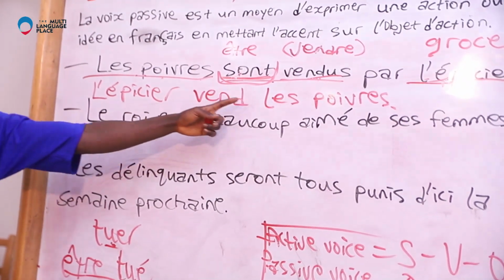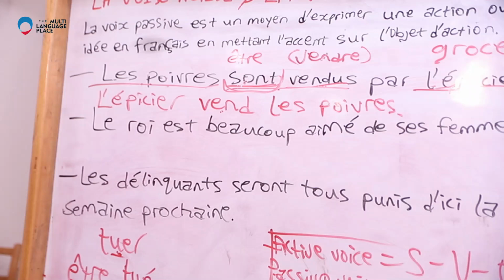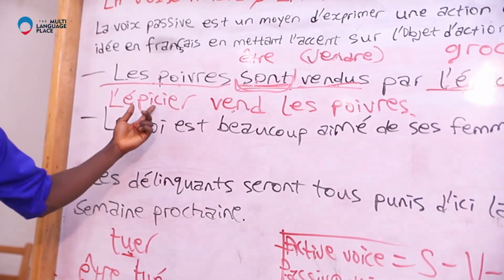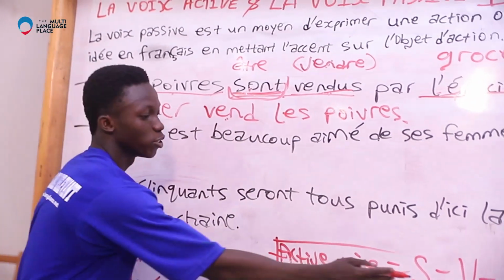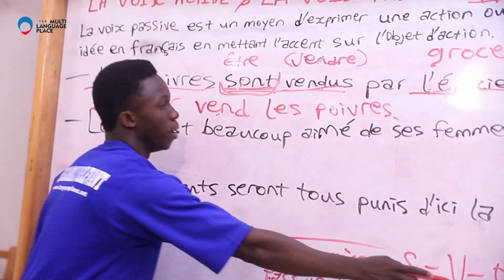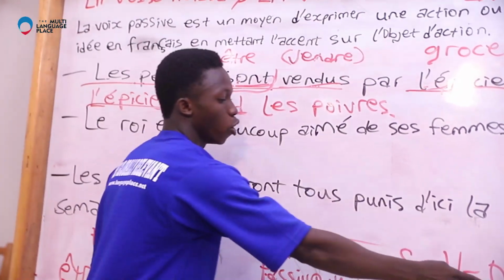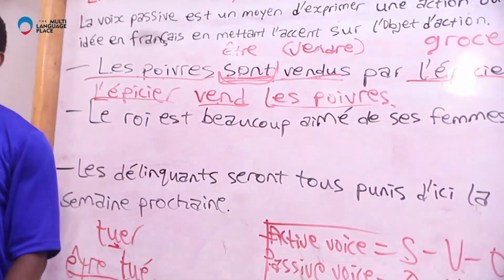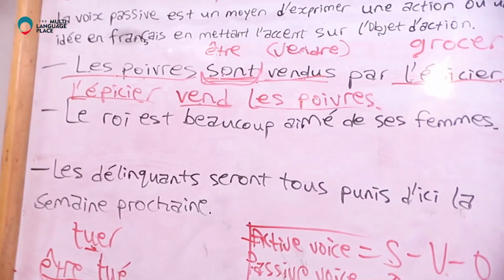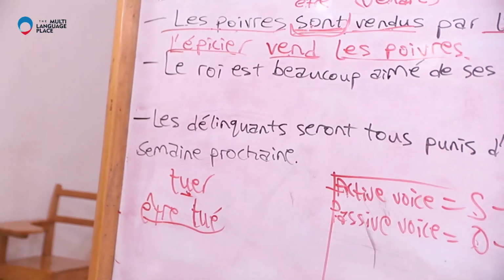L'épicier vend les poivres, and that is the simple format in active voice. Now this is subject, verb, object. L'épicier vend les poivres. Let's see the second sentence.